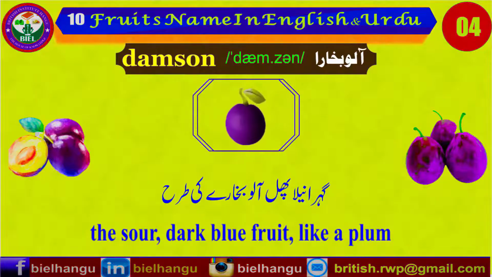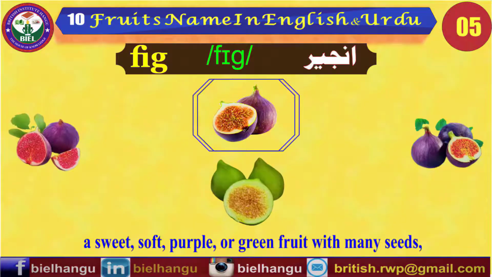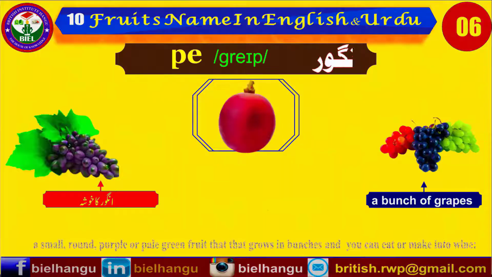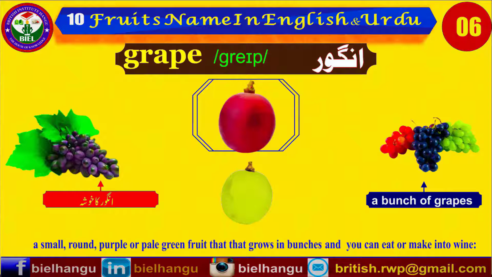Damson. The sour, dark blue fruit, like a plum. Fig. A sweet, soft purple, or green fruit with many seeds. Grape. A small, round, purple or pale green fruit that grows in bunches and you can eat or make into wine.